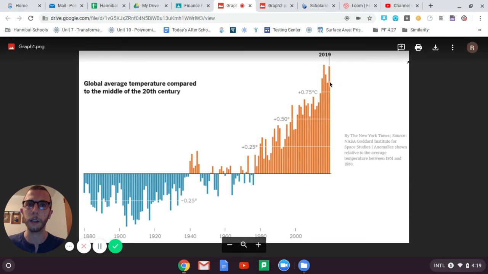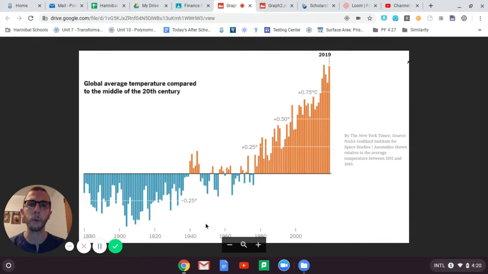I wonder, maybe in 2020 and the next 10, 20 years, are those bars going to be up off the screen here? Are we getting that much warmer? And I wonder, maybe before 1880, if we had data to go back further, would these bars go down, down, down? So it's hard to tell from looking at these bars here how that would have trended before 1880.